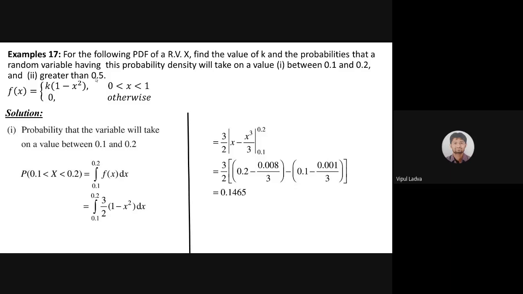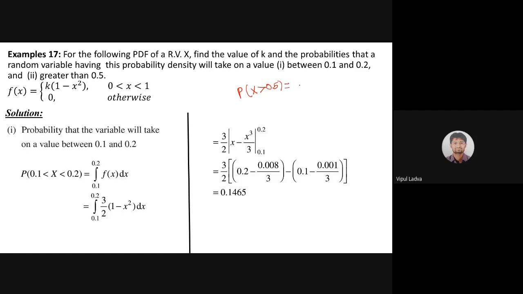Now, what should be the notation if I'm looking for the probability greater than 0.5? That means I'm looking for the probability that my random variable x is strictly greater than 0.5. That should be the notation.